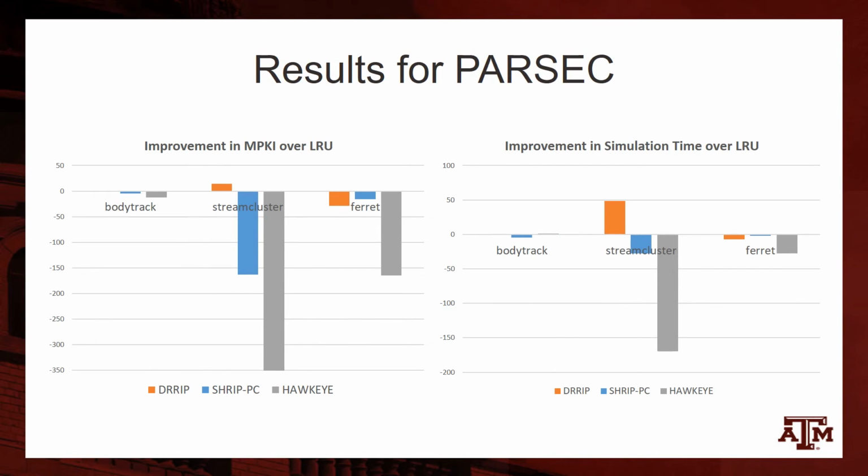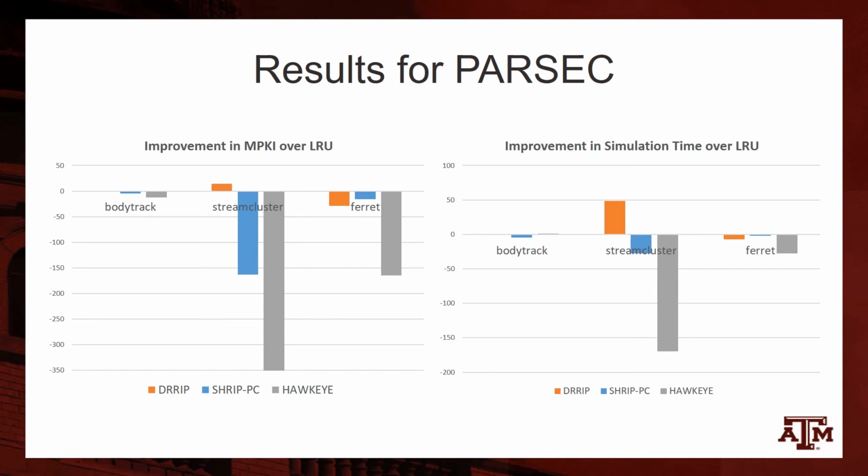The main contribution of our project was to evaluate Hawkeye for the PARSEC benchmarks, and as we can clearly see, none of the replacement policies including SHiP, DRRIP and Hawkeye perform well for PARSEC. So LRU is the best for PARSEC benchmarks.